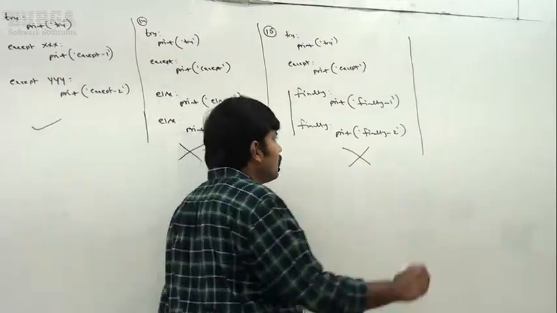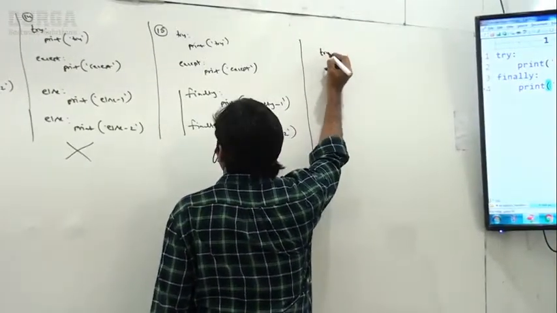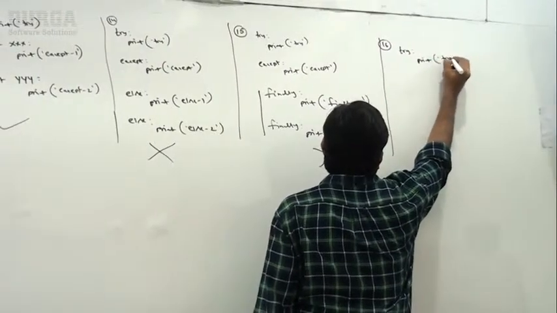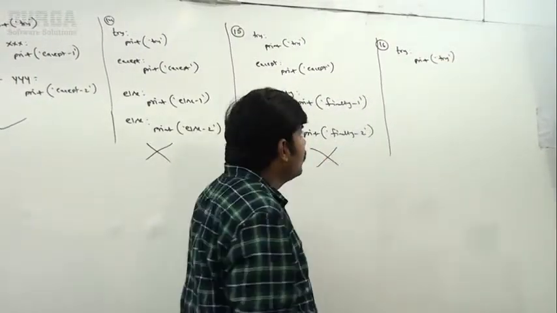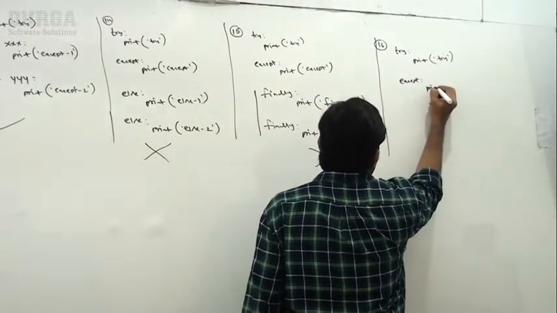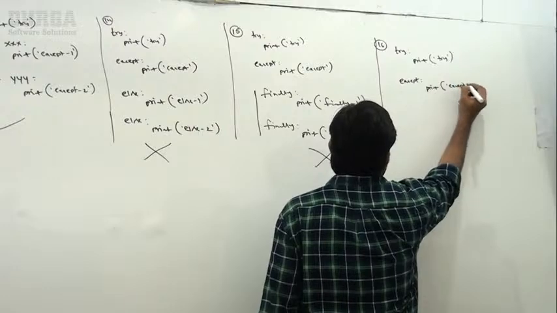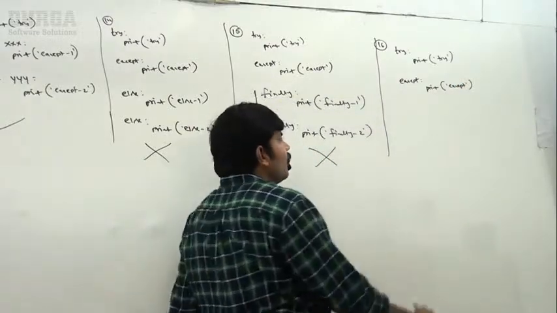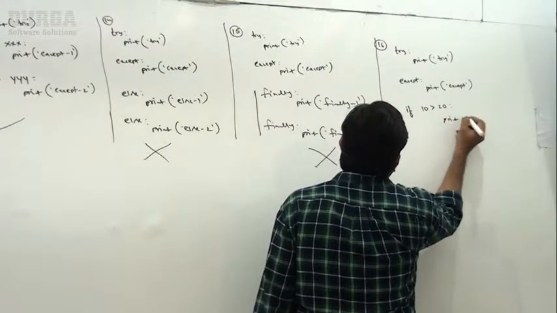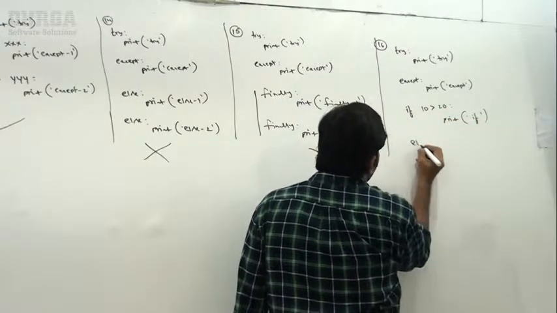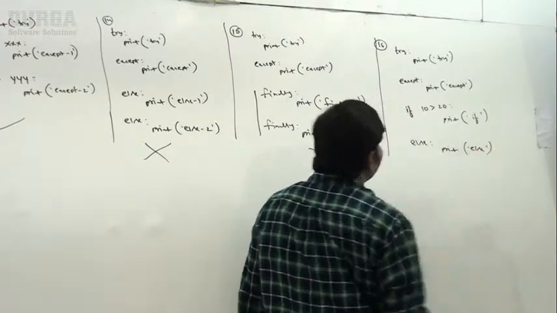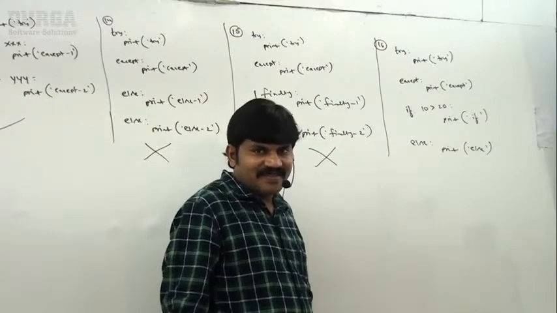Now, I have one small doubt. Observe carefully. Here, try, print of try. Now, except, print except block. Now, if 10 greater than 20, print if, else. Can you please confirm, is it valid or invalid?